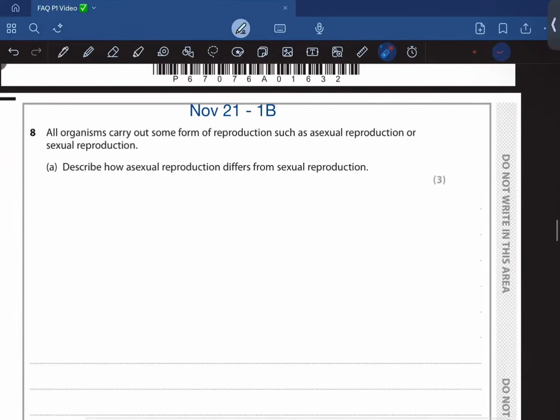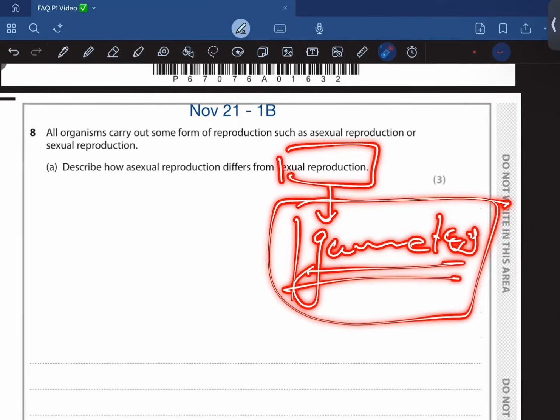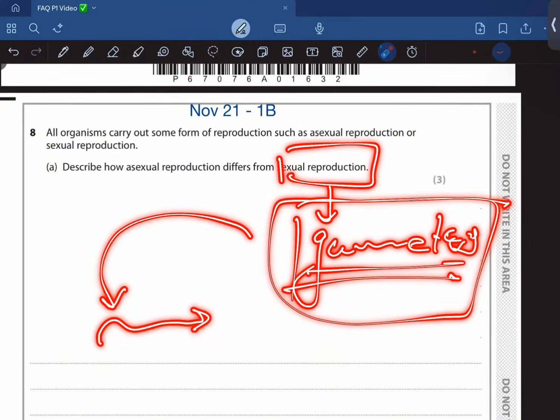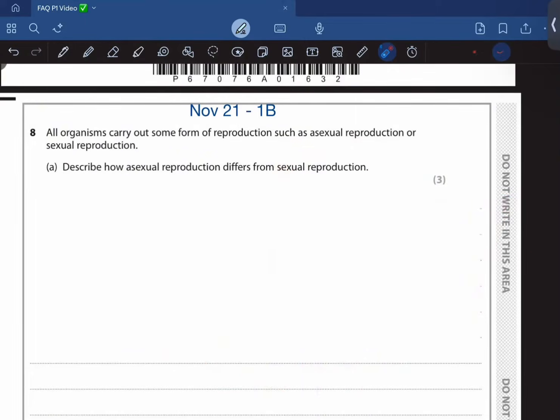All organisms carry out some form of reproduction, such as asexual or sexual. Describe the difference between sexual and asexual reproduction. Okay, so basically in sexual reproduction, you need to form gametes, right? And gametes are those sperm cells and ova and so on, right? So this needs to be formed in sexual, but in asexual it doesn't need to be formed. Also in sexual reproduction, the gametes need to fuse, the sperm need to fuse with ova, right? The fusion is what we refer to as fertilization. So in asexual, you do not need to have that fertilization.